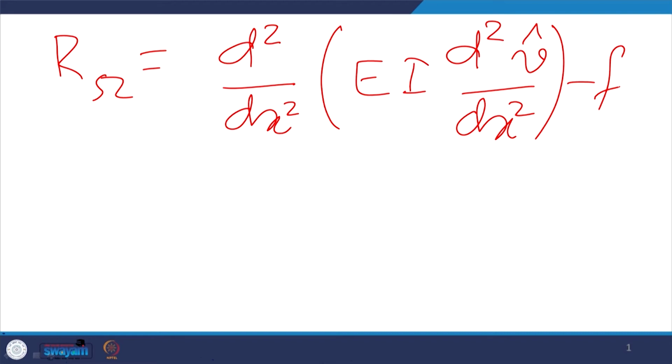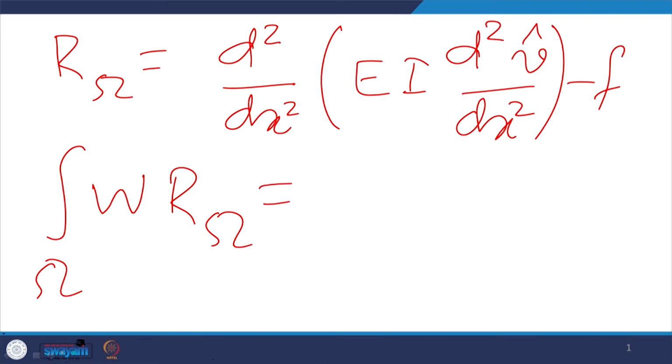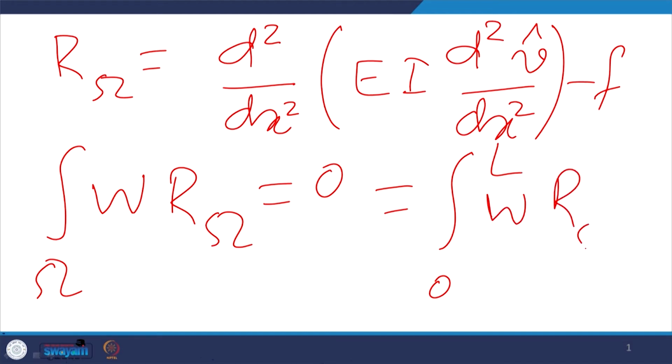So, if I develop the weak form, the weighted residual statement would of course be the domain integral of this domain residual equal to 0. Now, this is a one-dimensional problem, so the integral is from 0 to L of W times R d omega, and in this case omega is just x.